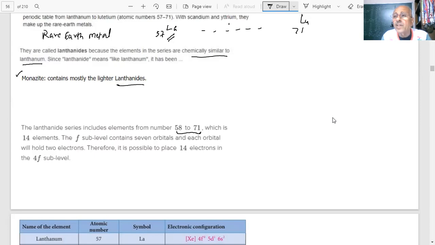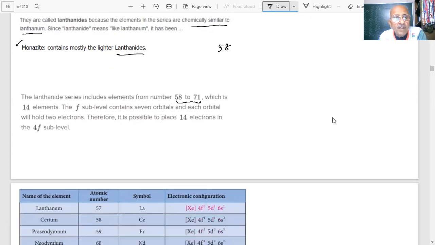This is not actually a lanthanide, but has been kept in that group. Why? Because the properties are similar. The first element starts from 58, students. They will ask you the name of this. 58 is cerium, a very important element.